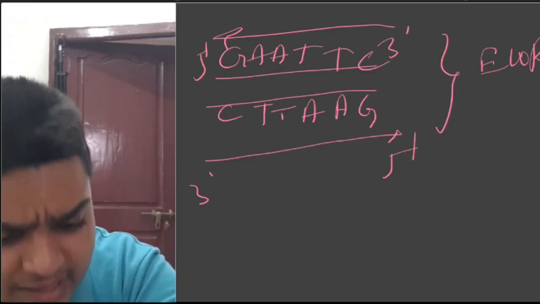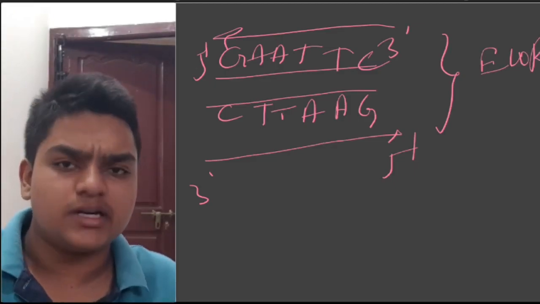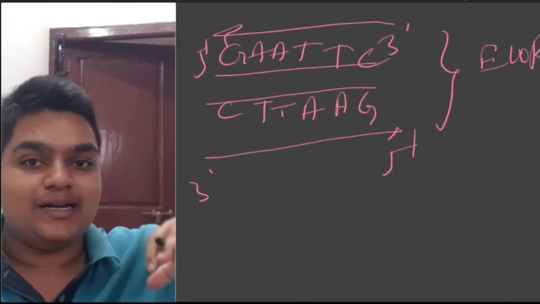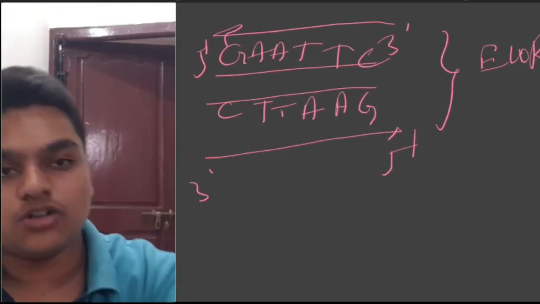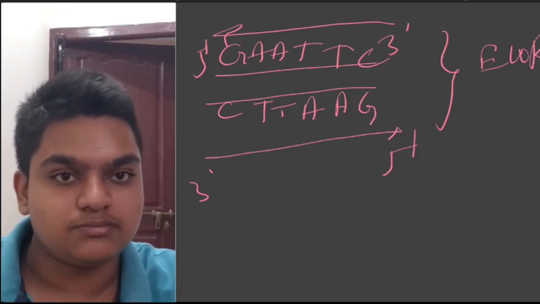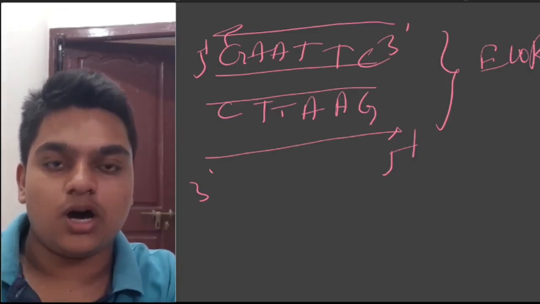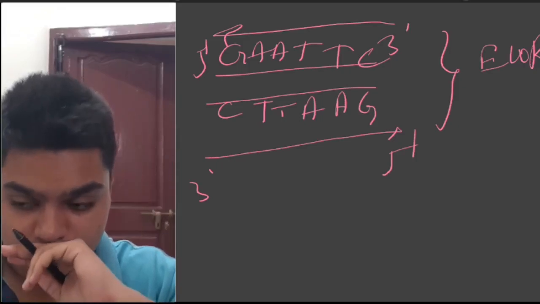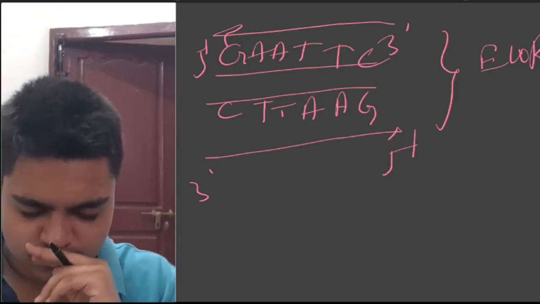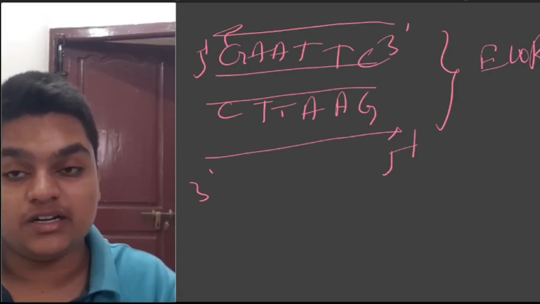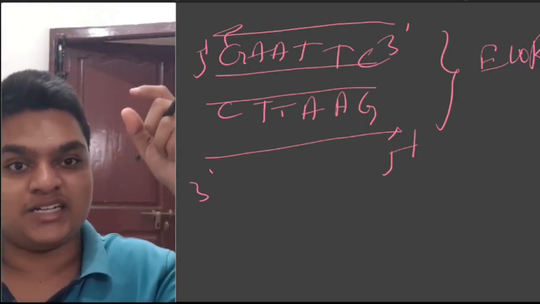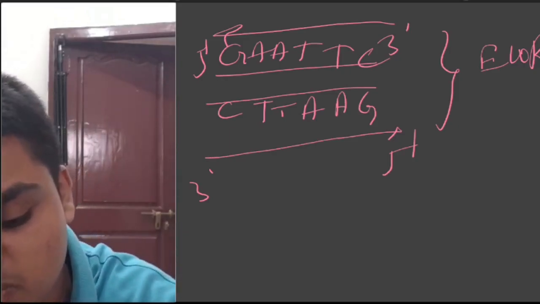Generally, restriction nucleases and restriction endonucleases mainly cut the sites where these palindromic sequences are there. EcoRI or any restriction endonuclease cuts the site where it identified these palindromic sequences, and it cuts at a specific place between specific base pairs.